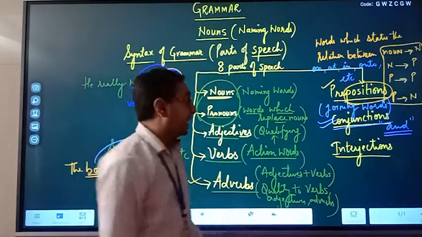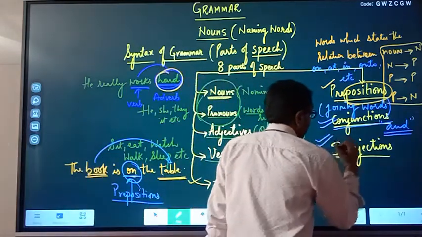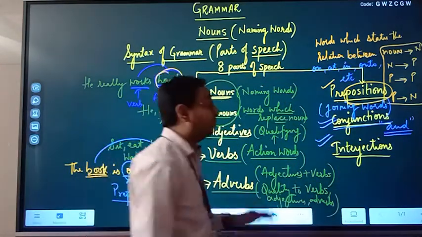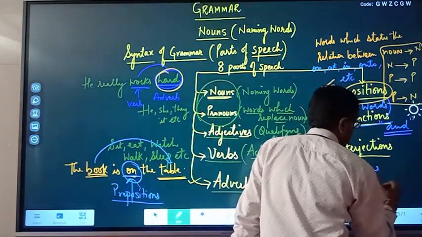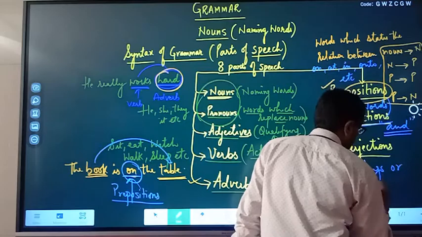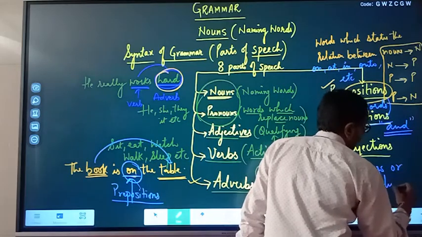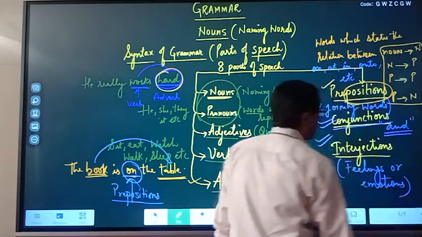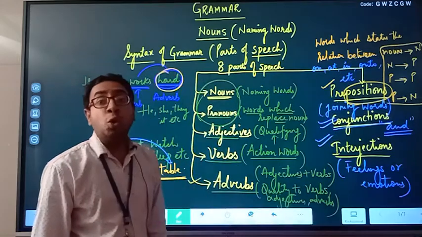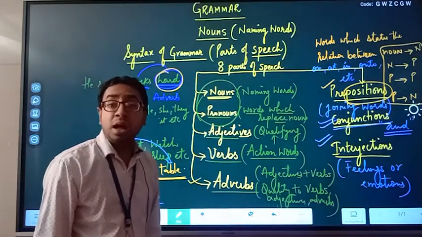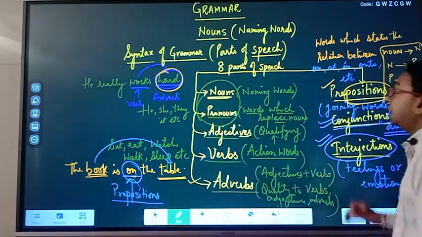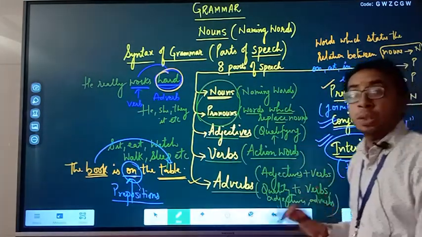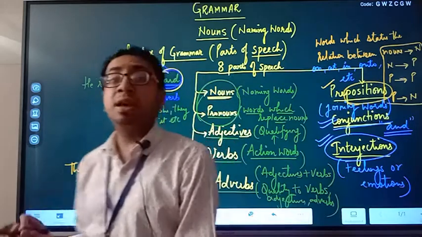Clear with this? Interjections. Words which describe feelings or emotions, happiness, are known as interjections, like hooray, alas, ah, oh. And the best thing with interjections is we put an exclamation mark with them.